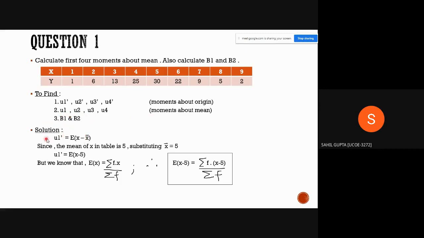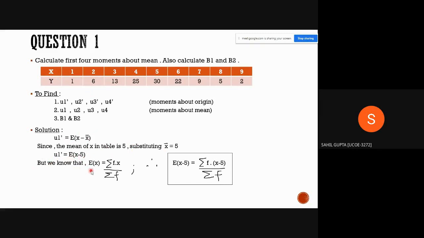So let's begin with the solution. So mu1 dash equals e raised to x minus x bar, as we have seen in the formula. So we have to find x bar. X bar is the mean. In this given table, the elements are in ascending order, so we can see the middle term is 5. Hence the mean of x in the table is 5. Therefore we substitute x bar equals 5. So mu1 dash equals e raised to x minus 5.